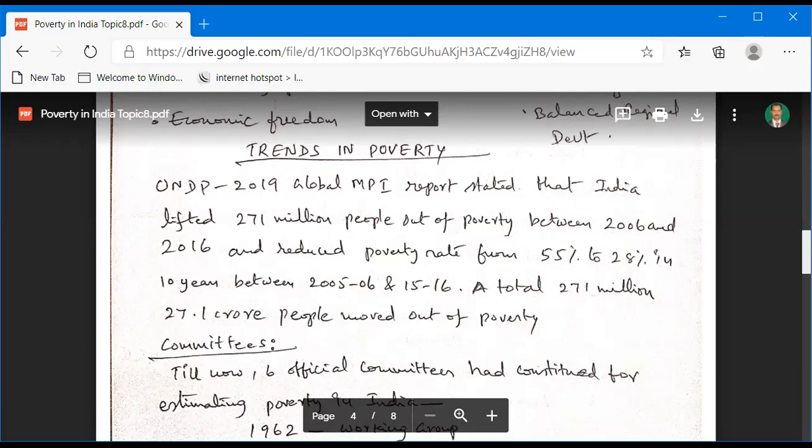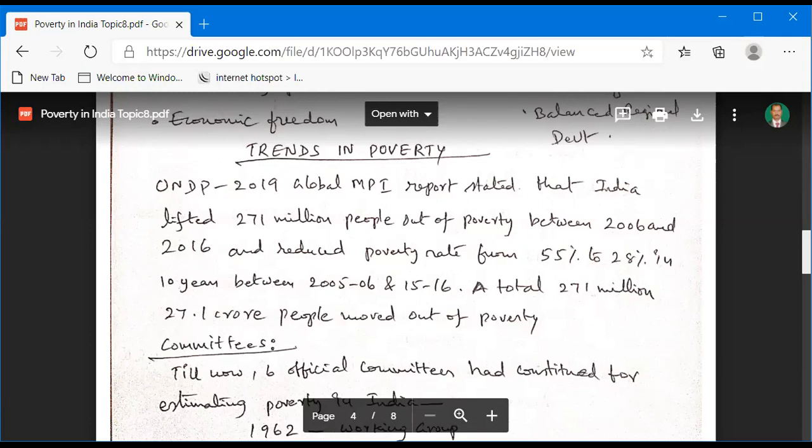In 2006, poverty was 55%. In 2016, it almost halved to only 28%, in 10 years between 2005-6 and 2015-16. So 27.1 crore people were lifted out of poverty.